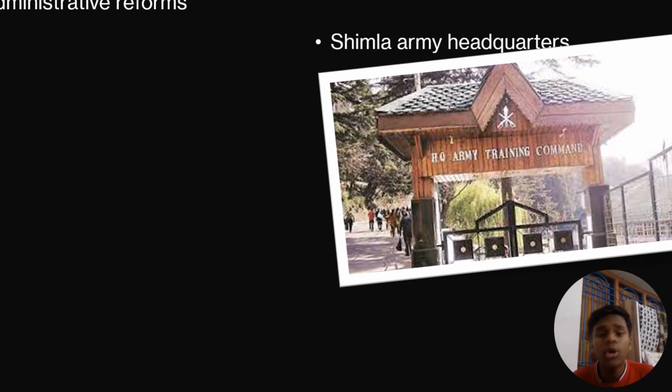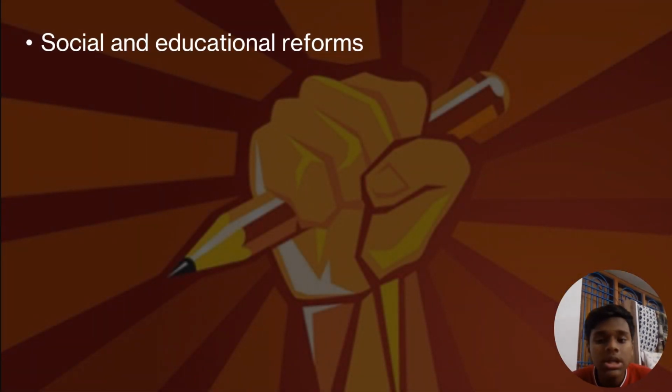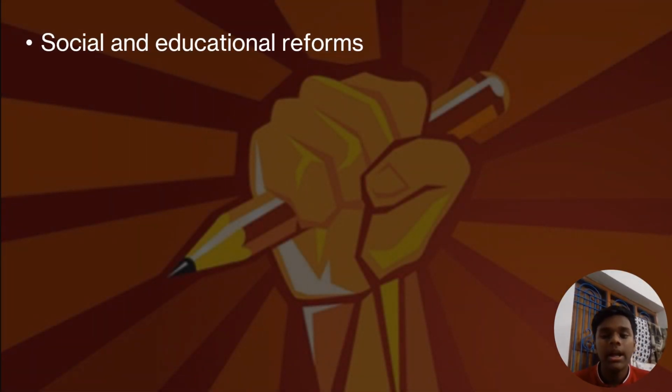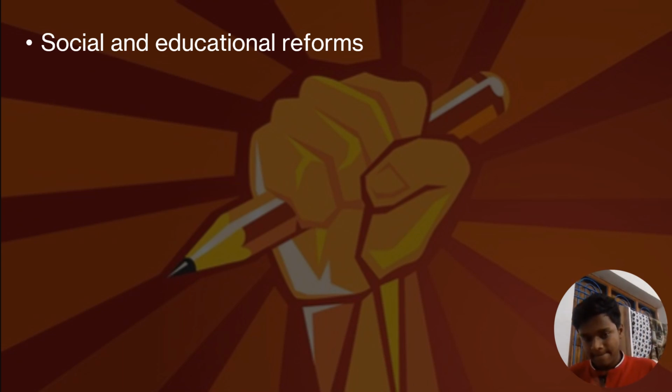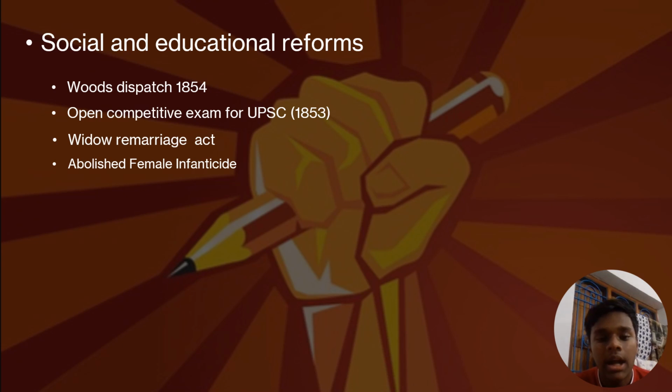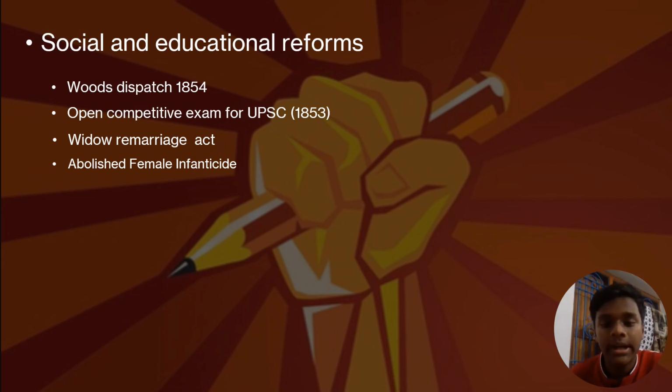Let's talk about social and educational reforms made by Mr. Dalhousie. What he did was add Wood's Dispatch in 1854. He set an open competitive exam for UPSC in 1853. He added the Widow Remarriage Act. He abolished female infanticide.